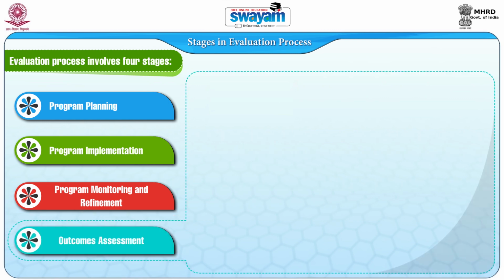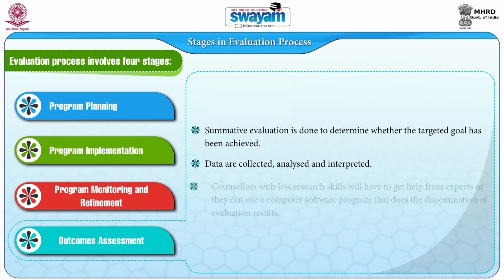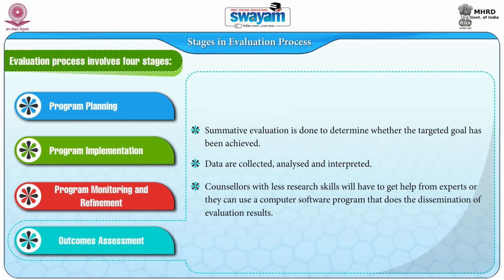Fourth, outcome assessment. As the planned program or intervention is completed, summative evaluation is done to determine whether the targeted goal has been achieved. To determine this, data are collected, analyzed, and interpreted. Counselors with less research skill will have to get help from experts, or they can use a computer software program that does the dissemination of the evaluation results.